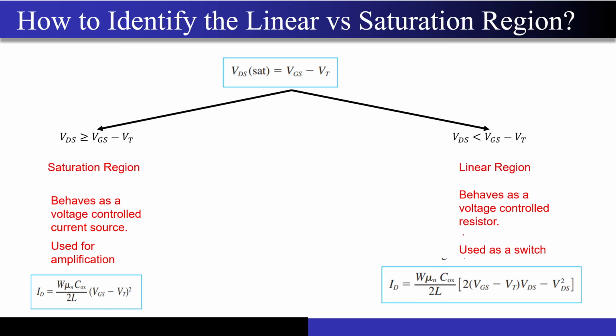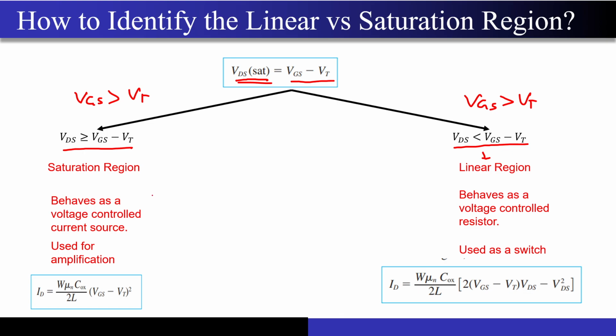Okay. So just to summarize, VD-SAT is defined as nothing but your VGS minus VT. This is the voltage at which your channel reduces to zero. We do not have any channel at the drain terminal. So that's why it has been defined as the saturation point. Correct? And when the value of VDS is greater than VGS minus VT, and when VGS is greater than VT, you are operating in the saturation region. And when VGS is greater than VT, but your VDS is less than VGS minus VT, you are operating in the linear region.